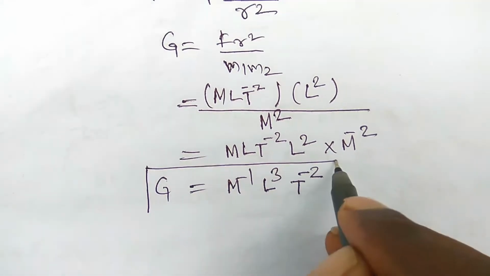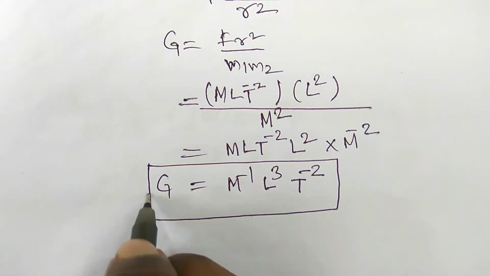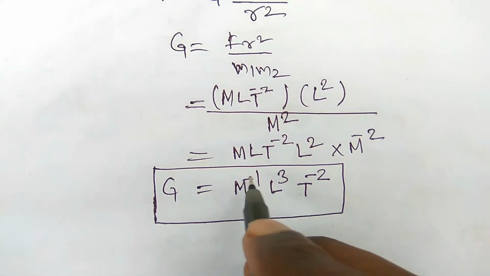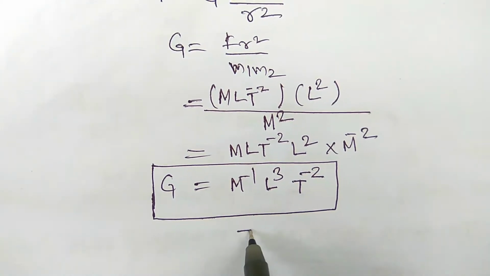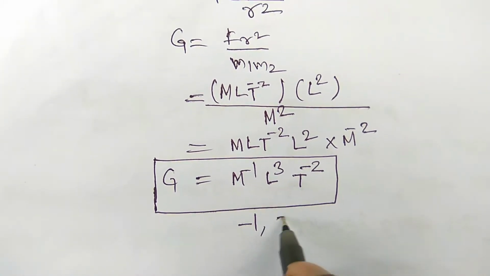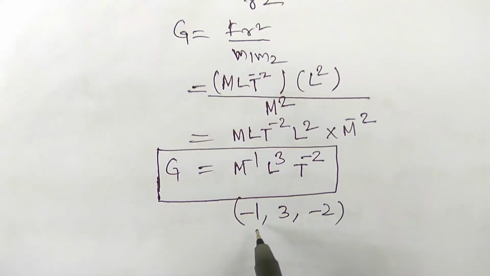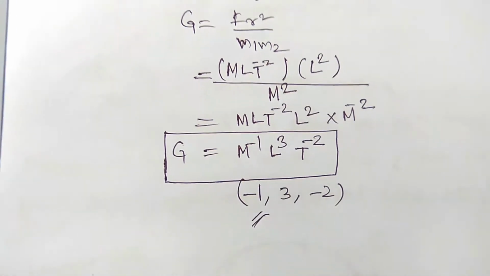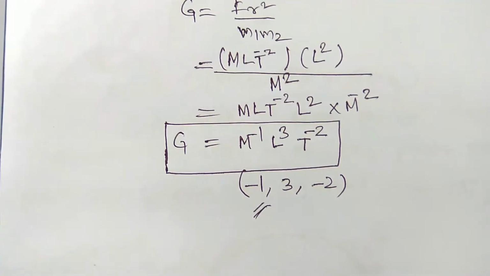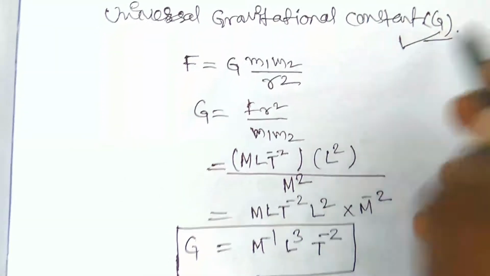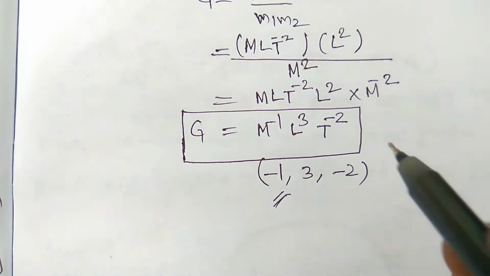Okay, so this is a most important dimensional formula which you have never seen before, the negative dimension of the mass. So here the dimensions are -1, 3, -2. So mass has the negative dimension. Which physical quantity has the negative dimension of mass? Then you have to write the universal gravitational constant. This is very, very important, you have to keep in your mind.